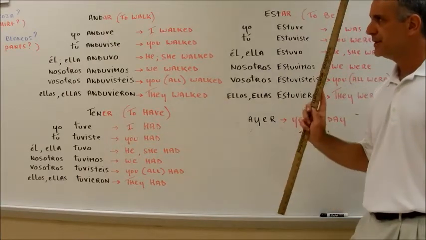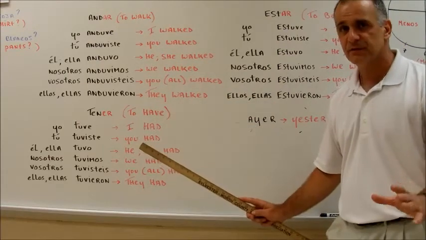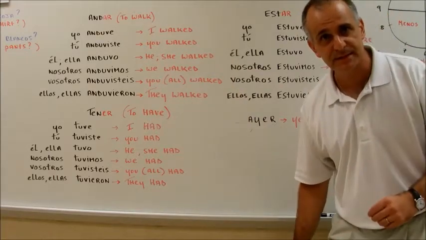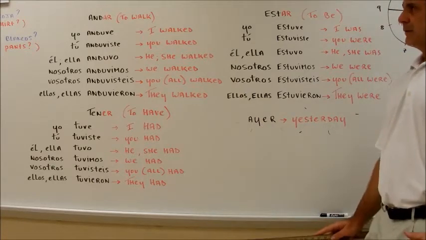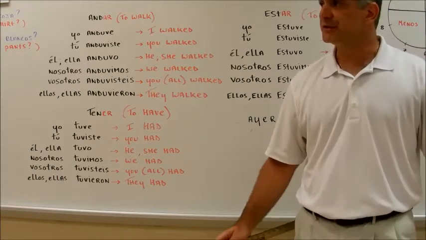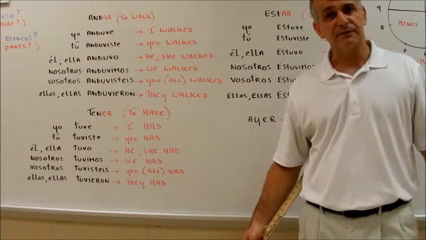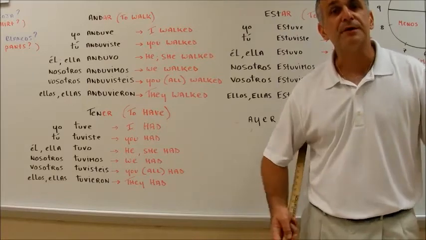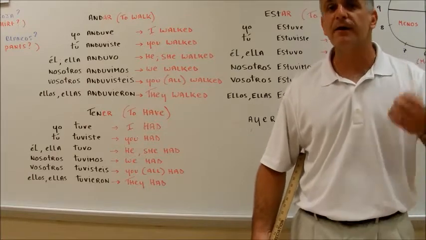If you can see on the board here carefully, I have written down the ending of the infinitive, the basic form of the verb, in red. Why? So that you can see it. I want it to shine. Okay, what happens here? It's very simple. What you're used to is the regular way of dealing with the simple past, which is you take your infinitive, like andar, you drop the last 2 letters of the infinitive, right? And then you conjugate the verb with the appropriate endings that match the verb group, whether it's an AR verb, ER verb, or IR verb.